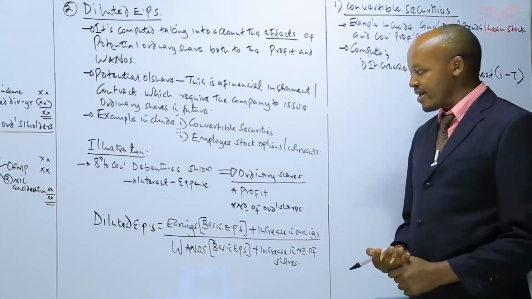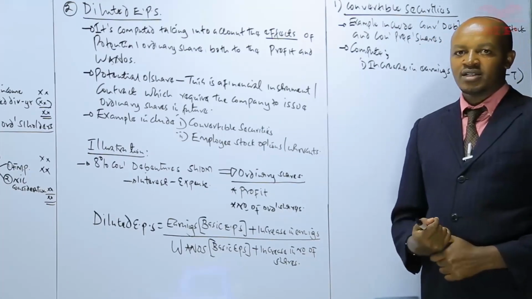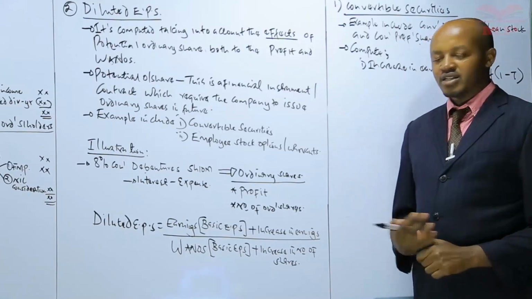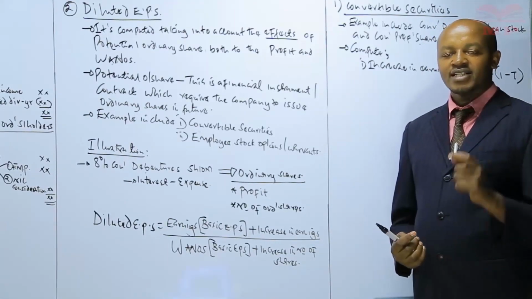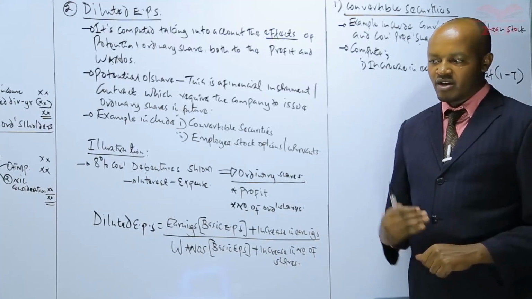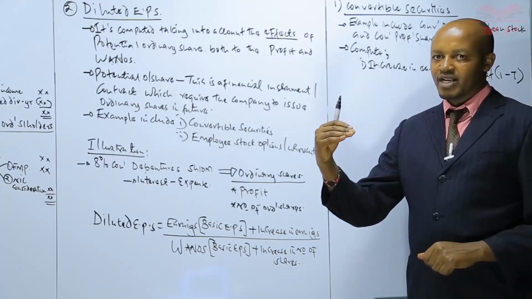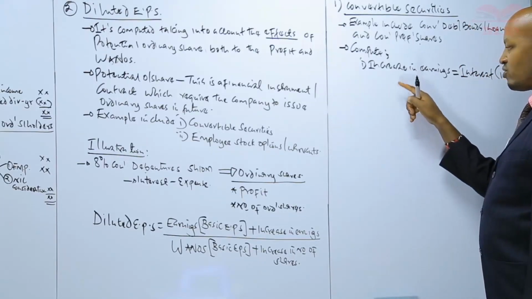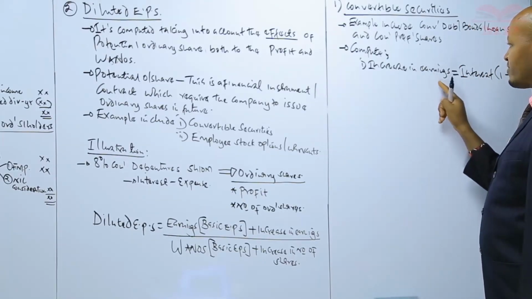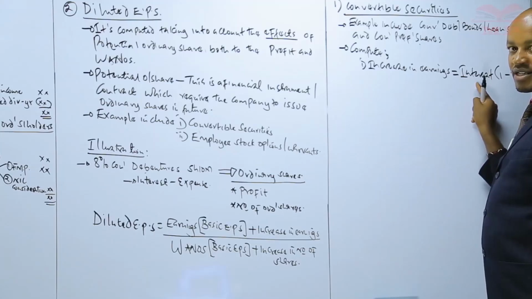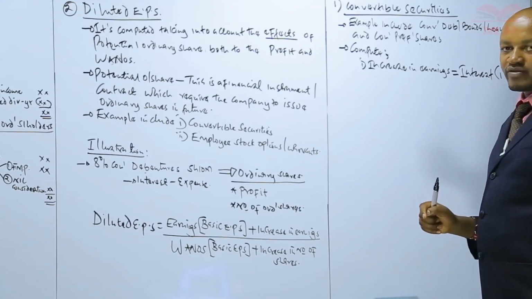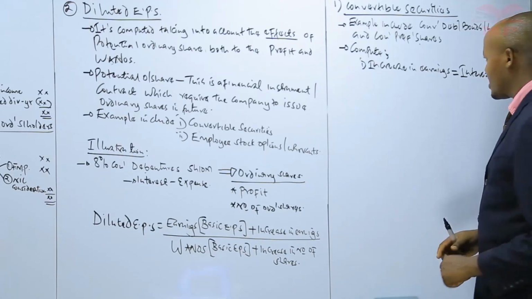What we have to remember in taxation is that interest on debentures and interest on loan stock is an allowable expense, so it is always deducted before tax. That's why the amount by which the profit would have increased should be equal to that interest, but net of tax, simply because it is tax allowable.